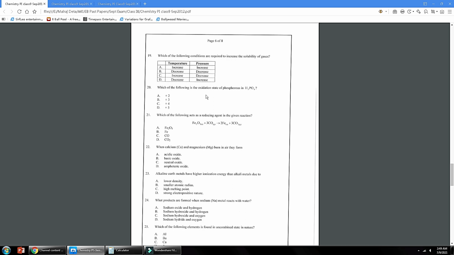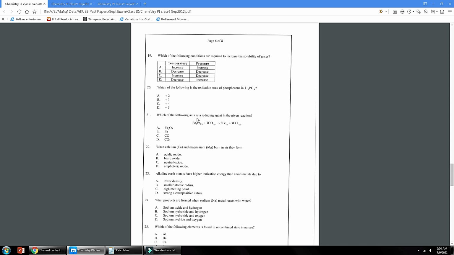Number 20, which of the following is the oxidation state of phosphorus? In H3PO4, oxygen is -2, so 4 oxygens are -8. Then hydrogen is +3. -8 plus 3, it should be +5 to make it 0. The molecule's overall oxidation state is always 0. So +5 is the correct answer.